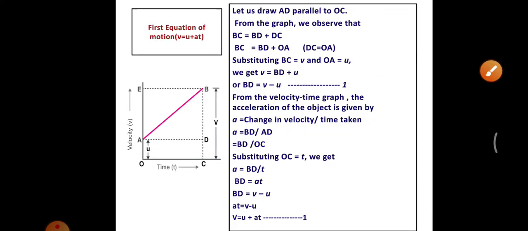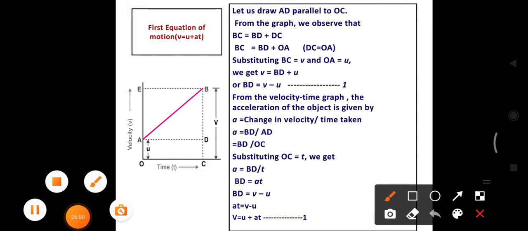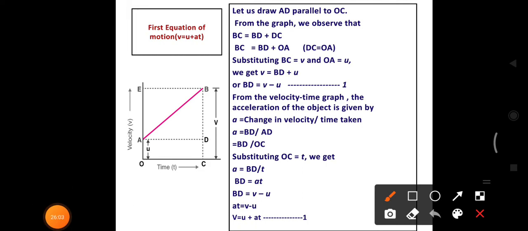So the first equation of motion. For the derivation, first we write BC equals BD plus DC.